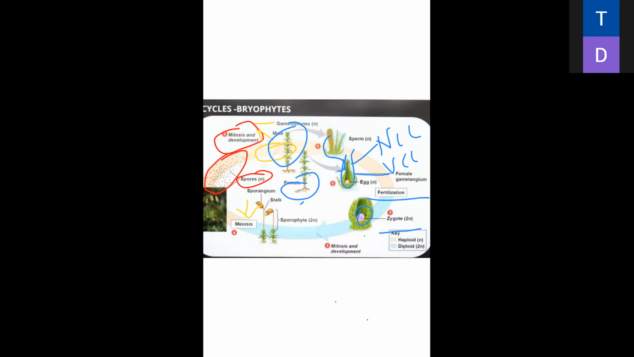And here is the green part. That green part is known as the female gametophyte. It is the dominant part.